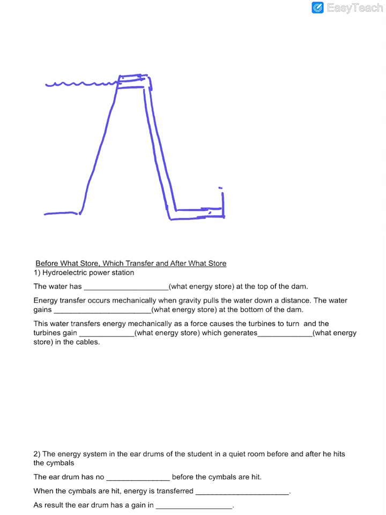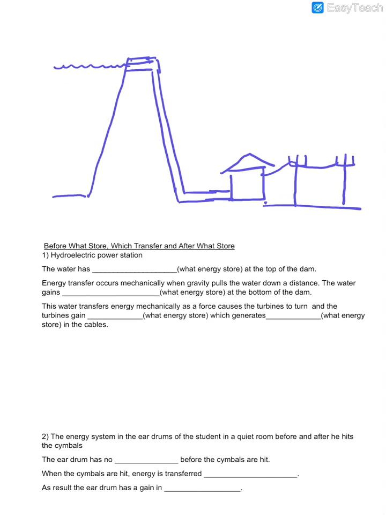What is the end product you get from a hydroelectric power station? Electricity, correct. So you want to produce electrical energy at the end. Over here at the top, what kind of energy?